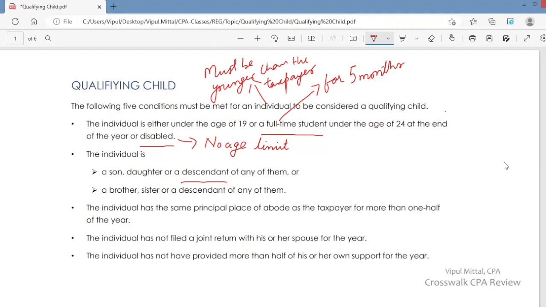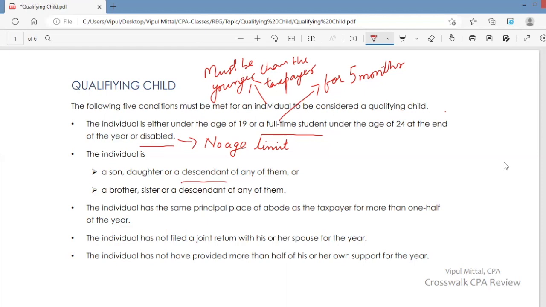So the individual who is claimed by you as your qualifying child should be your son or daughter or descendant of any of them. When we say son or daughter, here you include stepson, stepdaughter, foster son, foster daughter, adopted son, adopted daughter.